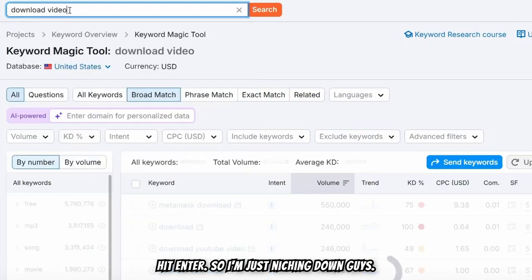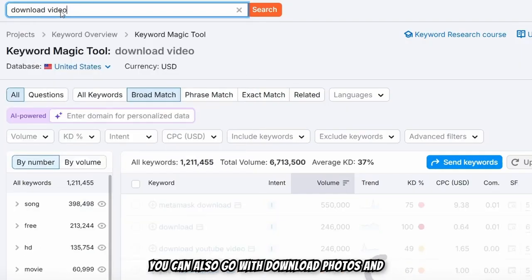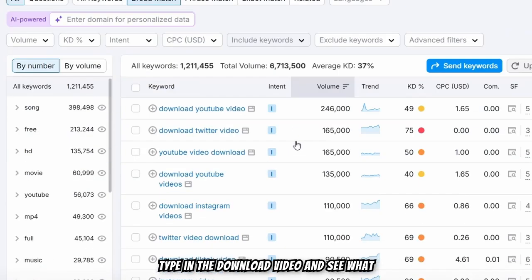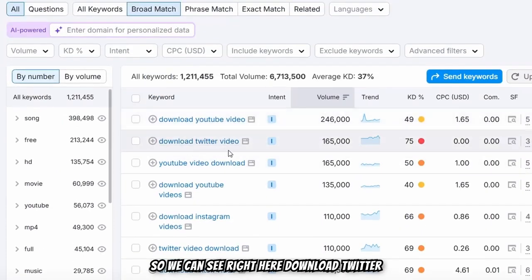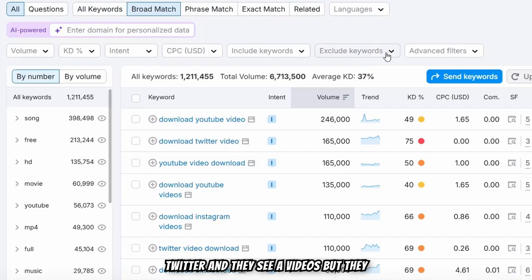So I'm just niching down, guys. You can also go with download photos and see what comes up. Okay, so let me type in download video. You can see right here, download Twitter video. So many people go to Twitter and see videos, but they want to take them to the phone or save them on their device. So people need the downloaders, literally with the help of AI.